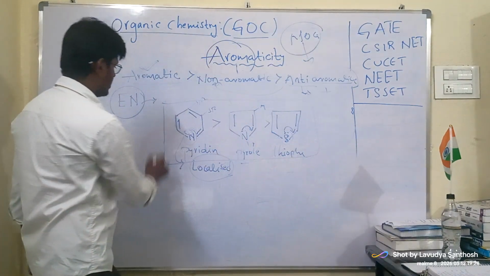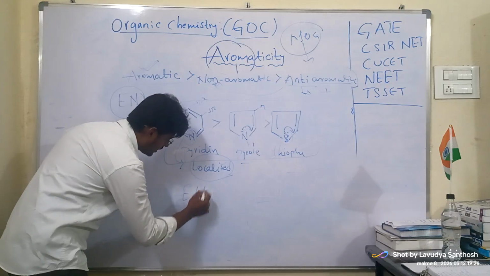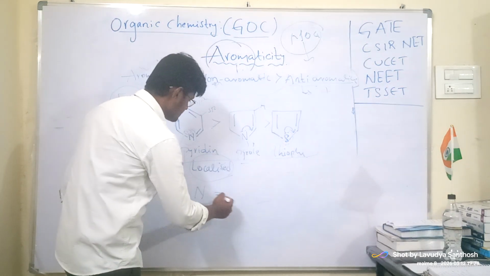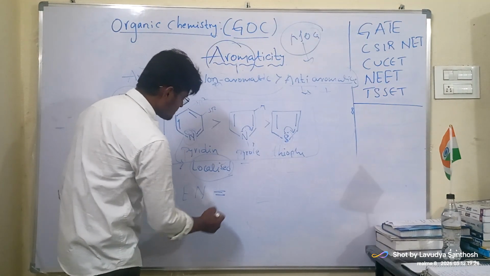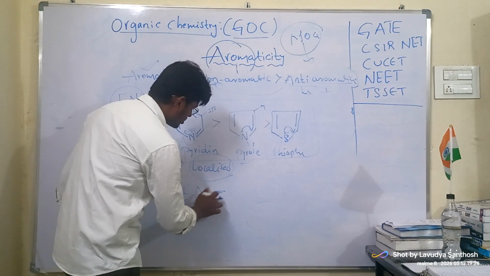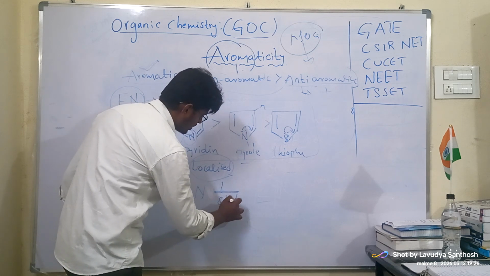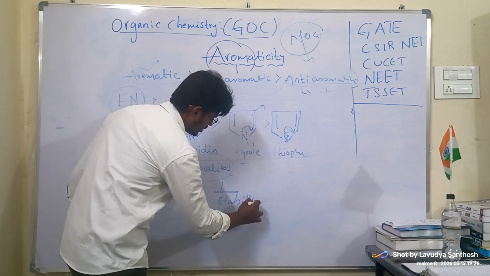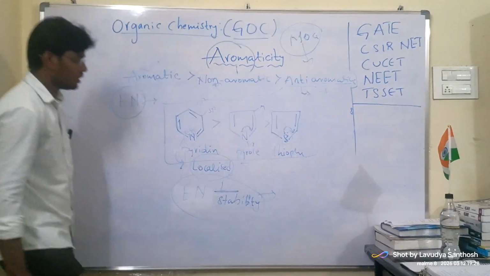Now you see here, electronegativity is inversely proportional to the stability.